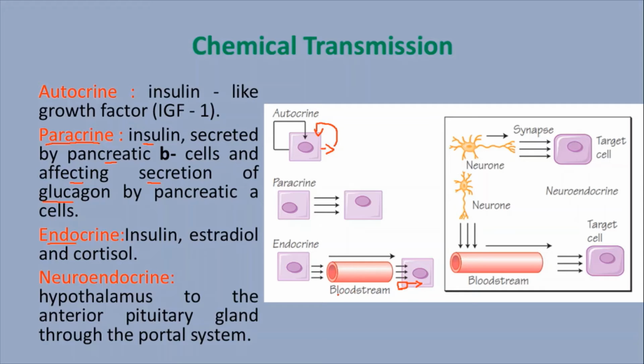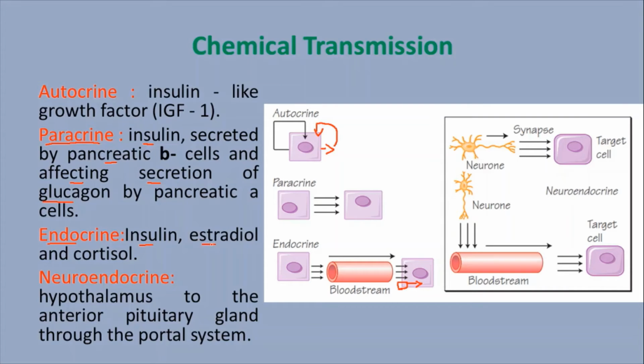This type of action is called endocrine. You know very well insulin is a famous hormone. It is produced by the beta cells of the pancreas, goes to the duct, and enters the blood. Then the insulin molecule goes to all kinds of tissue in our system, binds, and allows the glucose molecule into the cell from the blood. So this type of action is called endocrine hormone action.